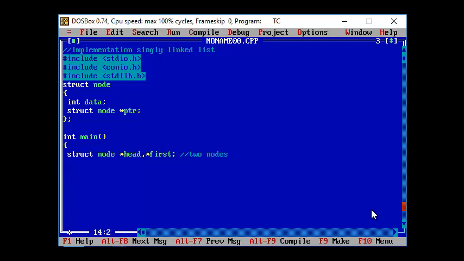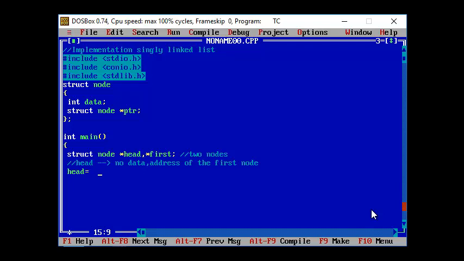Basically, remember, your head node will not contain any data. It will not contain any data, and it will have the address of the first node. So first I'm going to create a memory space for this head node. Dynamic memory has to be allocated for the header node.